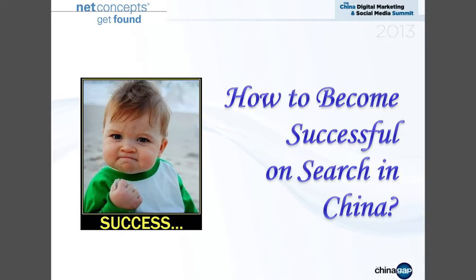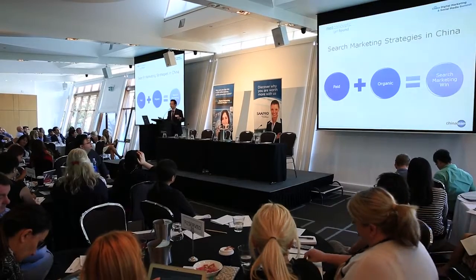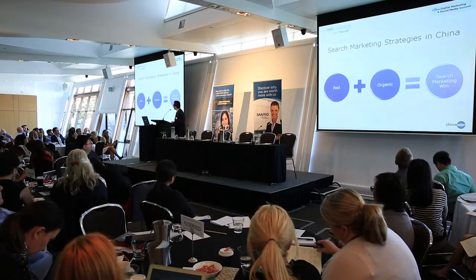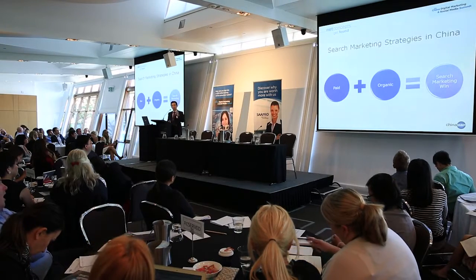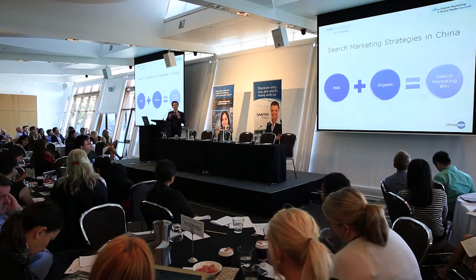Okay, so the next question is how to become successful on search in China, right? China has Baidu, has 360, has Sogou, and China is different, but how can we do well on paid and organic search on China search engines? So here we have some tips. But of course, you have to do paid and organic at the same time. That's the same as the rest of the world, right? For Google, you have to do paid and organic at the same time as well. But in China, especially for Baidu, maybe you want to put a little bit more attention on paid, as Baidu has more paid listings. So that's maybe the only difference.